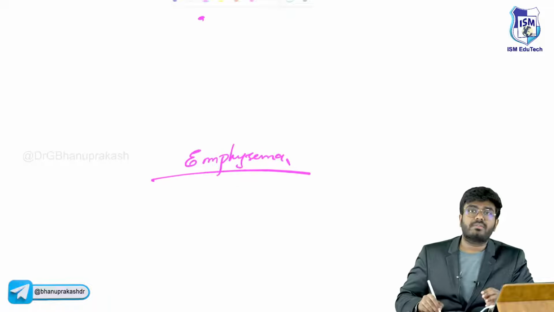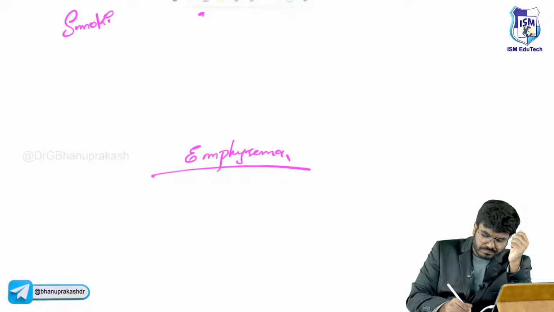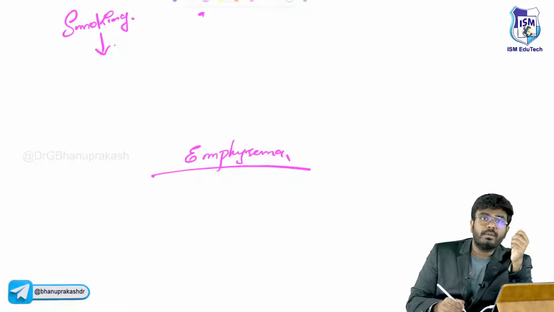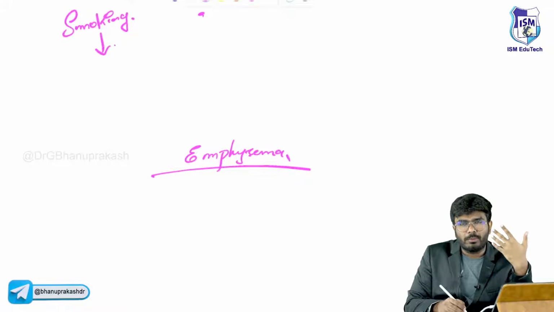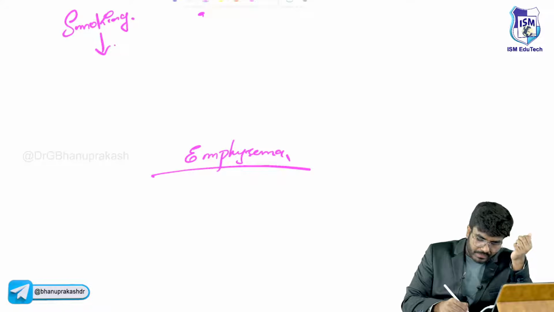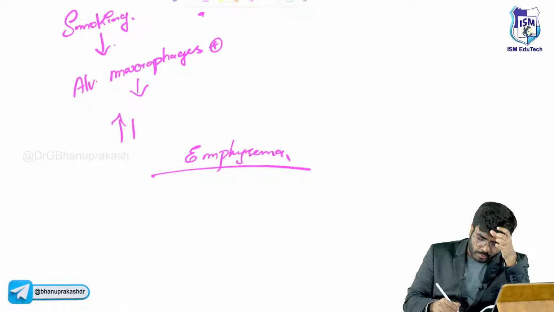So why emphysema, sir? I have said: smoking. With smoking, more dust is going into your lungs. So in order to remove the dust particles, what will the alveolar macrophages do? Alveolar macrophages now produce more proteases.